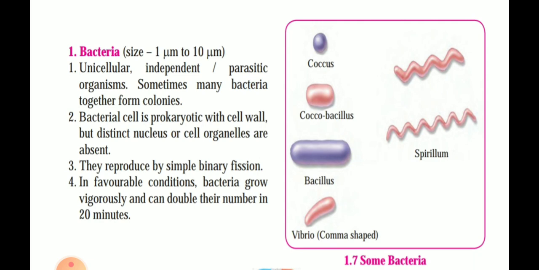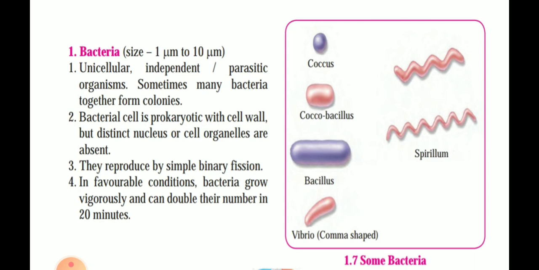Bacterial cell is prokaryotic with a cell wall. Prokaryotic means they do not have a bounded nucleus. Their cell is covered with a cell wall, but a distinct nucleus or cell organelles are absent. Inside the cell of bacteria you cannot point out that this is the nucleus, this is another cell organelle, mitochondria or any other thing. They reproduce by simple binary fission.